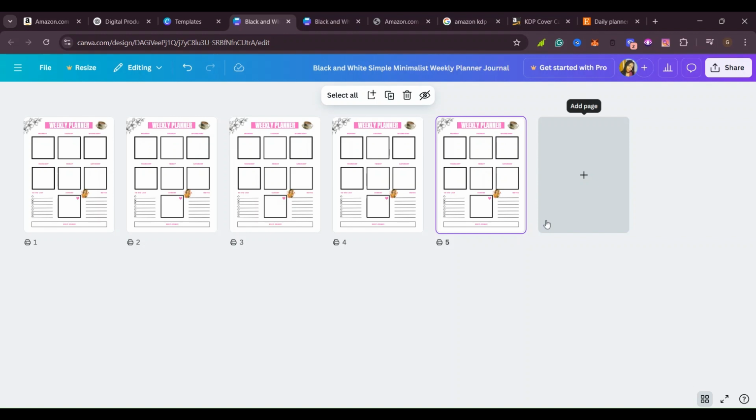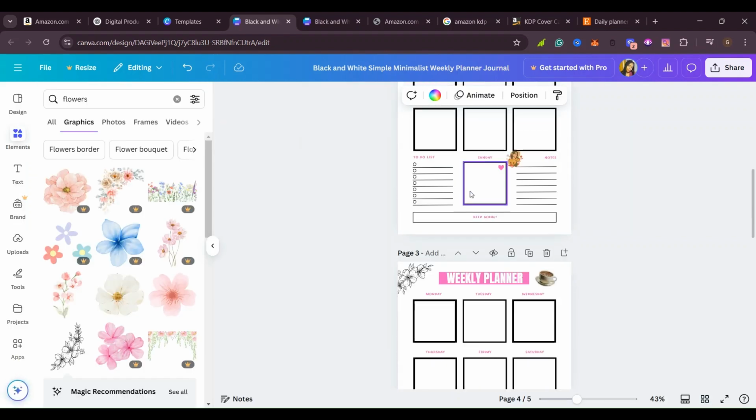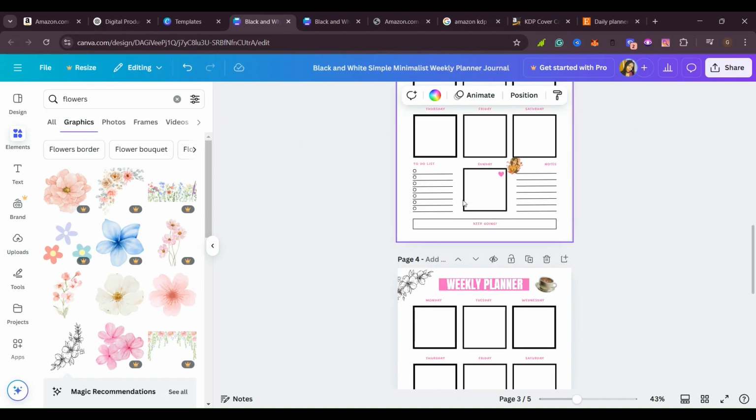So if you want, you can go ahead and duplicate up to the number of pages that you want your journal to be. As I told you, if you are doing maybe 120 pages, then you have to duplicate up to 120 pages. But because I don't want the video to get any longer, I've shown you how you can go ahead and create this. So you take your time, design it the way you want, you make one page, then you go ahead and duplicate it.